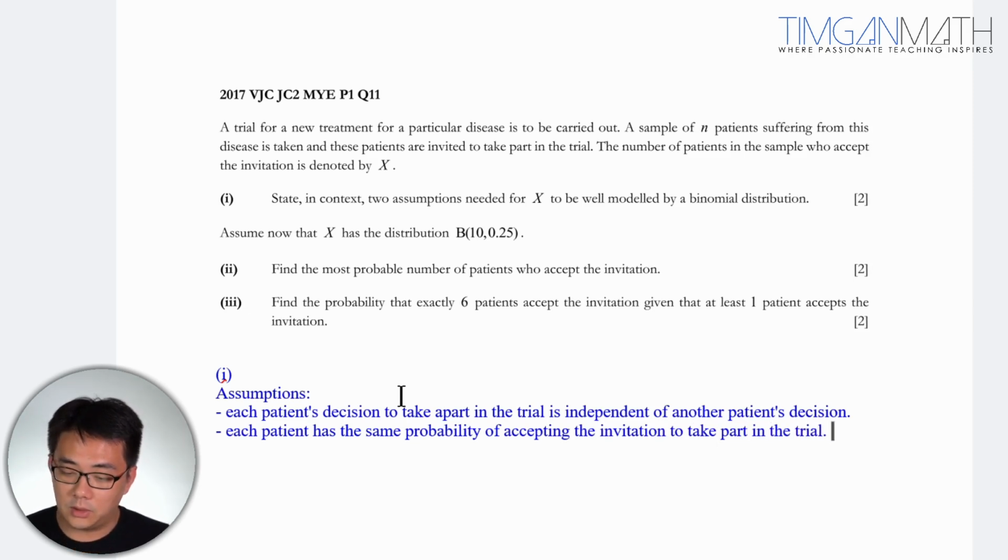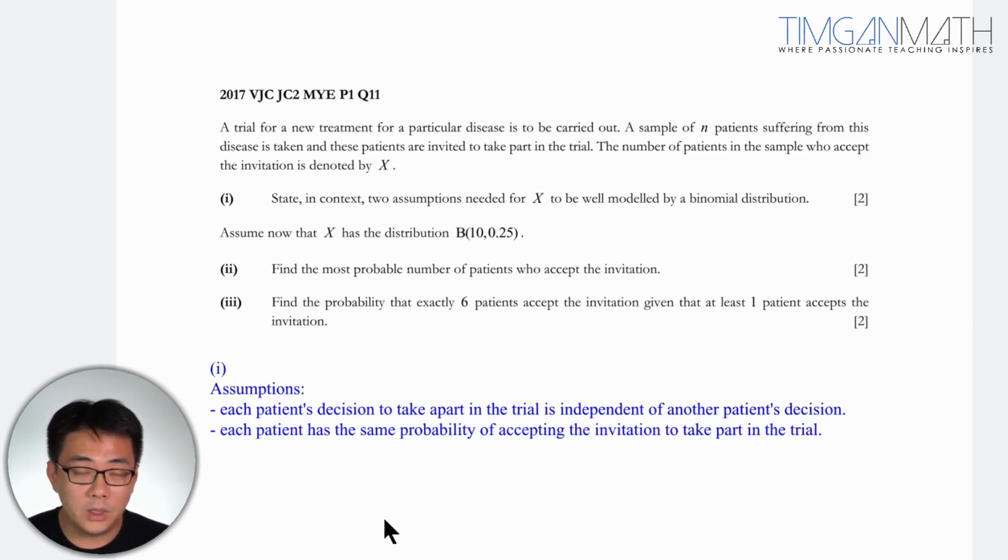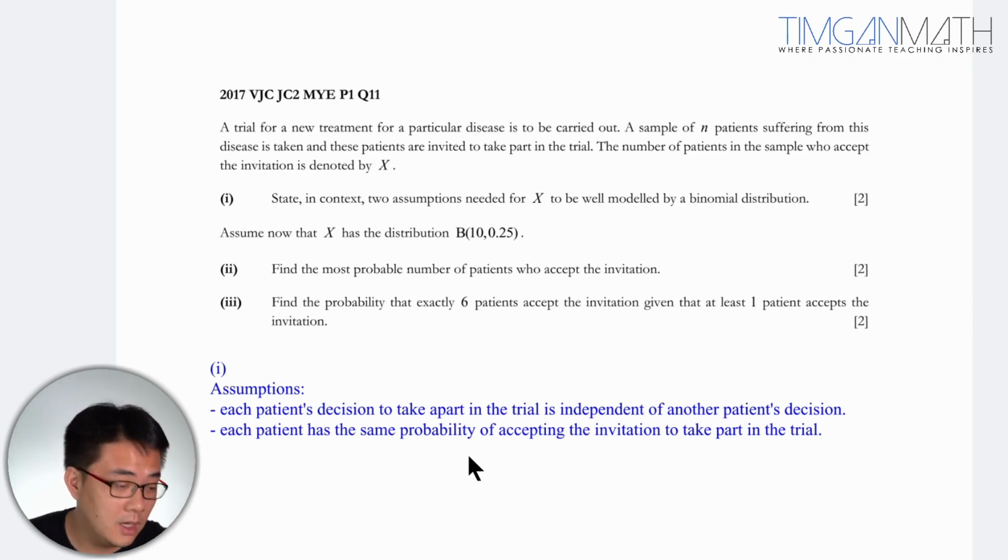Okay, so these are the two very important assumptions, because it's not stated in the question. You need to state what is not given in the question. So the assumption is actually each patient's decision to take part in the trial is independent of another patient's decision, and also each patient has the same probability of accepting the invitation to take part in the trial. Okay, so that is how you do this first part here. Let's look at the subsequent part.